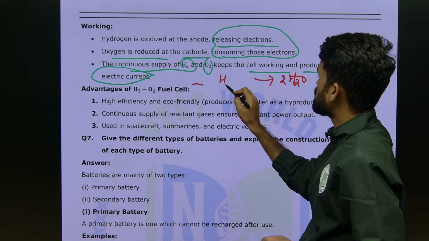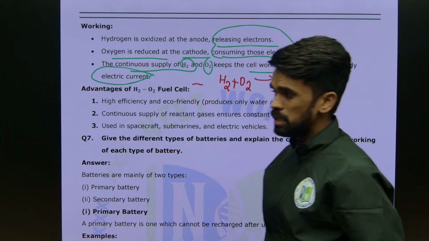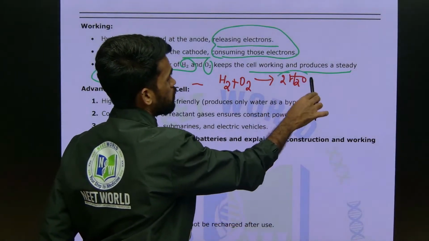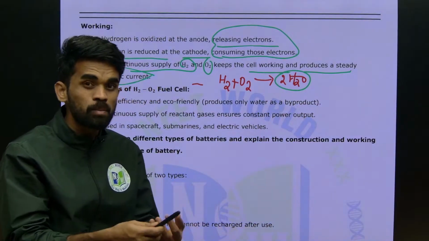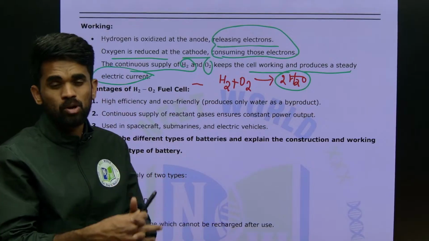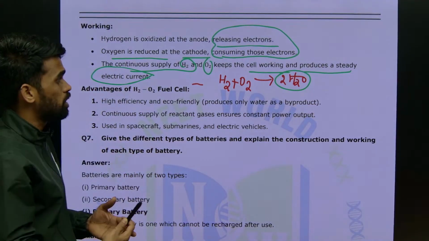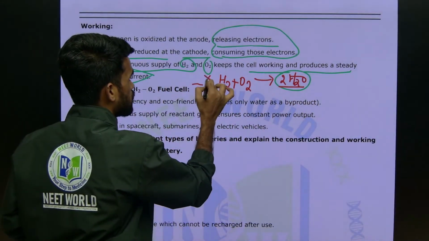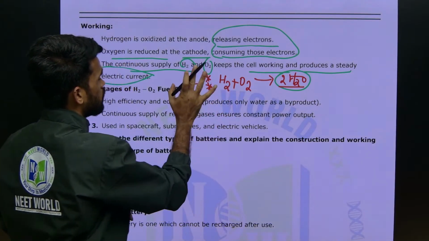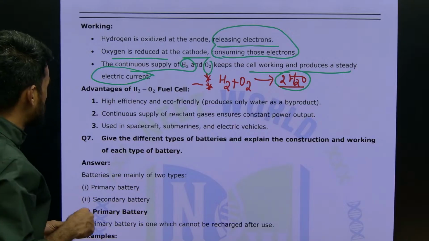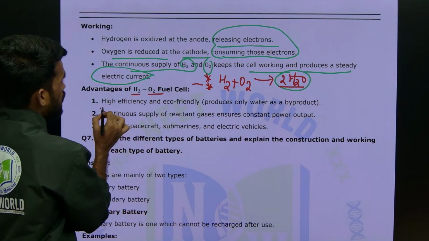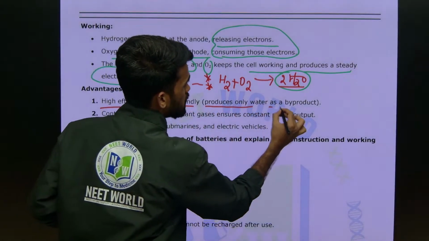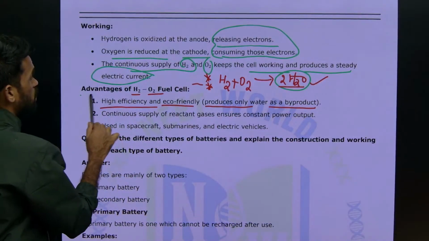You know, these hydrogen fuel cells are used in rockets. In rocket launching, it acts as a fuel. Whatever byproduct is formed here is water, so that can be utilized for their personal purposes during their journey. So there is nothing wasted here. Everything is useful, and this cell is also very efficient, so that's why it is a very good application. Next, advantages of the H2O2 fuel cell: it has high efficiency and is eco-friendly, producing only water as a byproduct. That is one very good advantage.